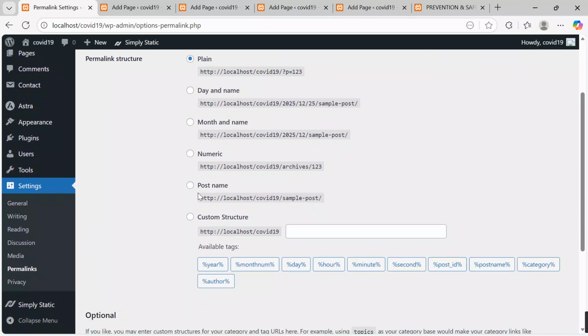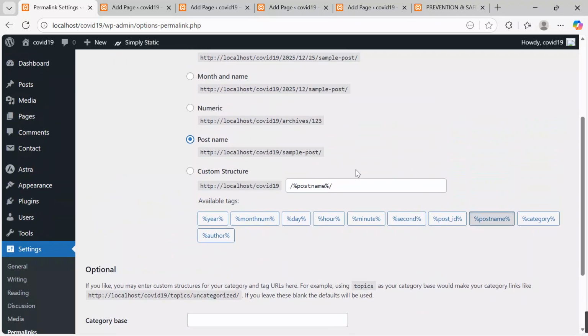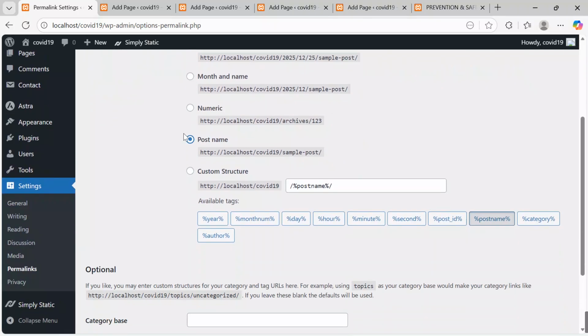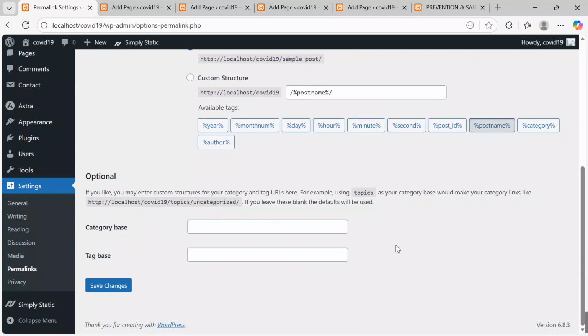So I will activate the button that says post name. This is a mandatory button. Please don't forget. Go to permalinks and then say post name. After getting it there, I will say save changes.